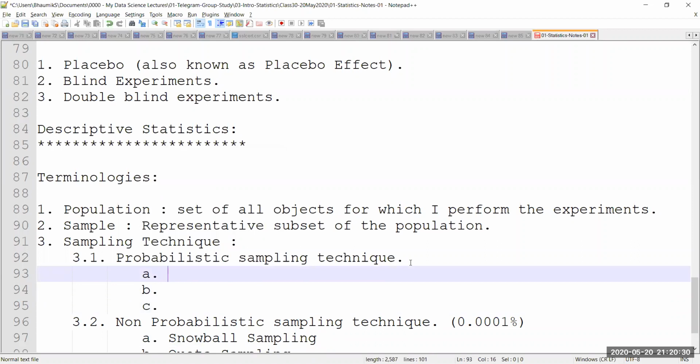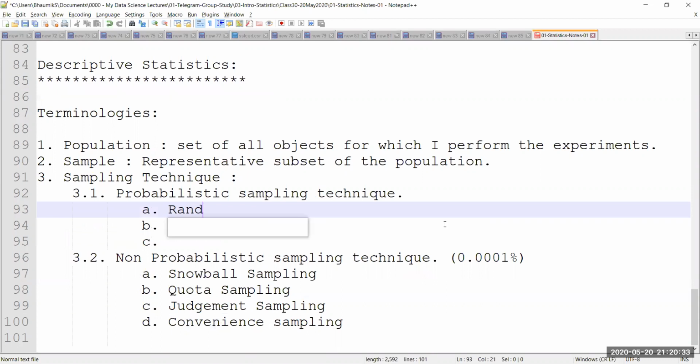The first kind of probabilistic sampling is known as random sampling. Random sampling is when I don't want to do any quota, any judgment, any convenience, any snowball. I'm a very efficient statistician. I go out on the road and select randomly anybody in my area. In my area, there will be thousands and thousands of people. I'm going to select hundreds and hundreds of them as part of my sample. My sample is going to be really big, but the selection will be completely random. I'm not going to do any judgment, nor convenience, nor quota, nor snowball. This is called random sampling.